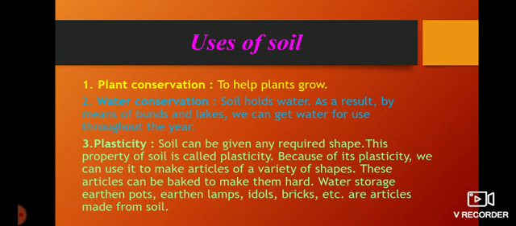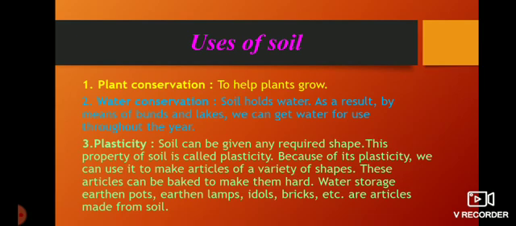The second one is water conservation. Soil holds water, as a result, by means of bunds and lakes, we can get water for use throughout the year. Soil has a property that it can hold water. As a result, by means of bunds and lakes, we can store that water for use throughout the year.